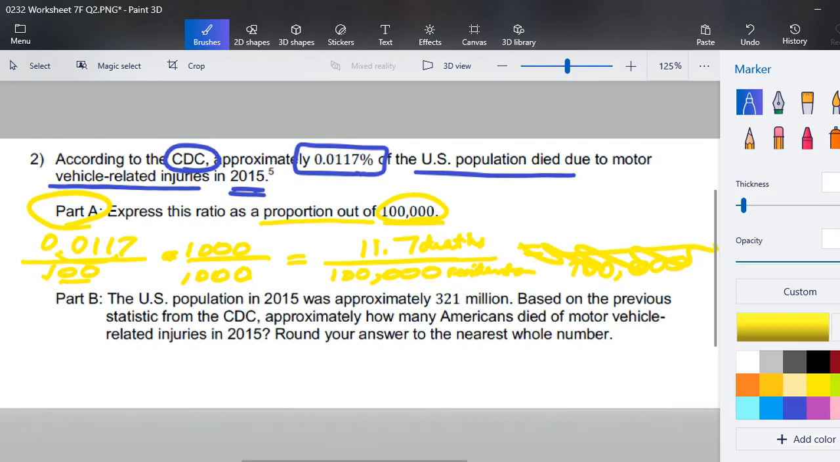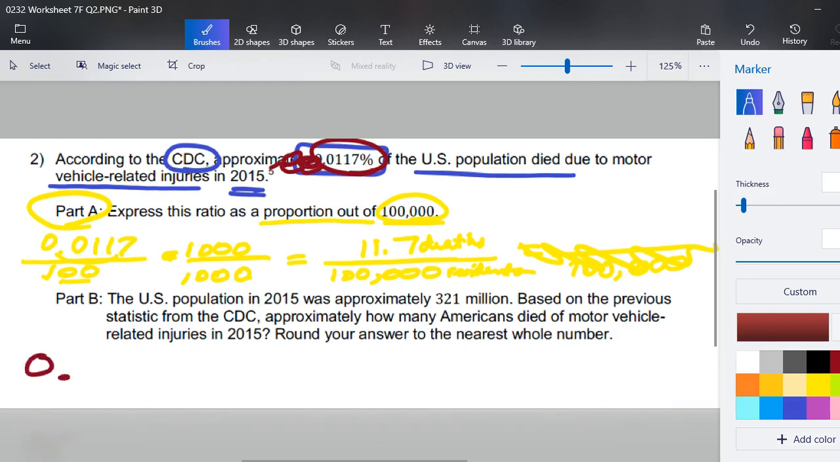Part B, the United States population in 2015 was approximately 321 million people. Based on the previous statistic from the CDC, approximately how many Americans died of motor vehicle related injuries in 2015? Round your answer to the nearest whole number. I can either use the number that I just calculated, or I can go back, and that's what I want to do. I'm going to convert this to a decimal, which means I move my decimal over 2 places.